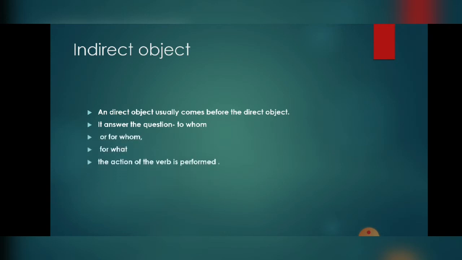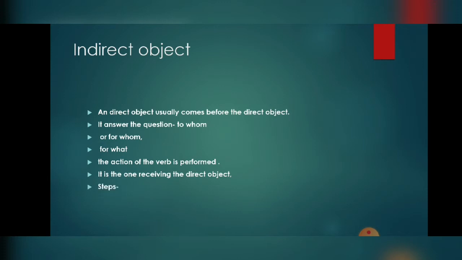These are the question formations we use for the indirect object, and through them we can come to know who is receiving the direct object.